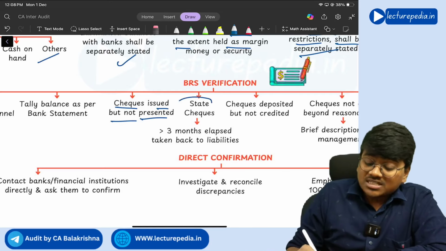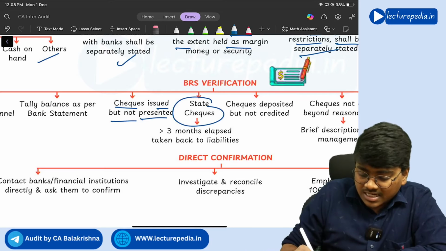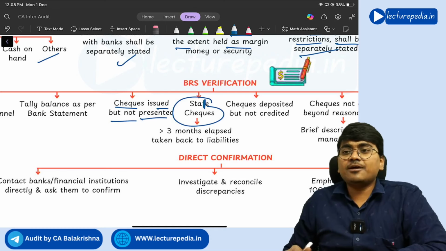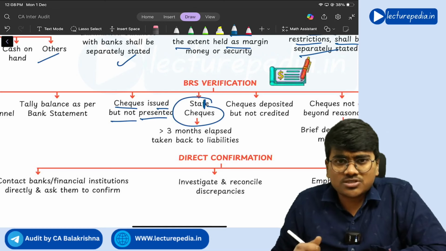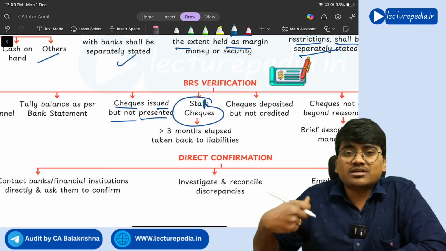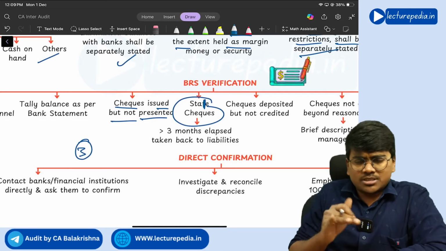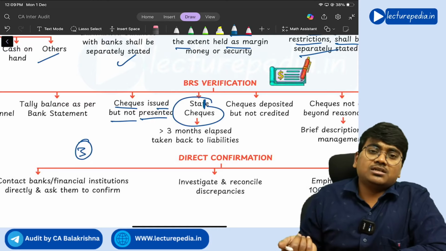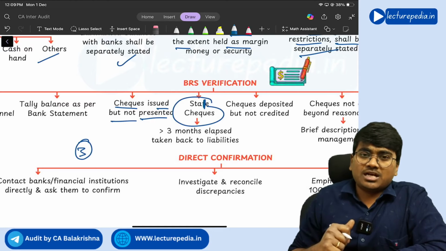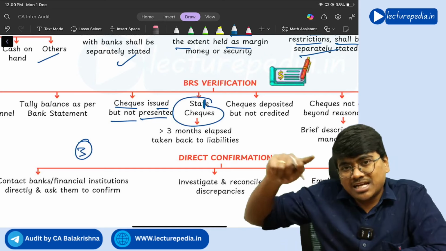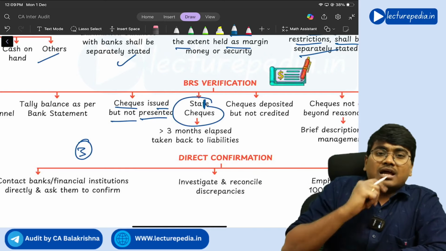And in case of stale cheques. Stale cheques means the duration for the cheque has completed. Generally each cheque will be valid for a period of 3 months or 90 days. So after that duration of cheque has been completed, you need to again bring back that amount to the liabilities.